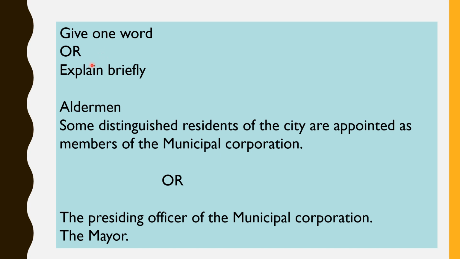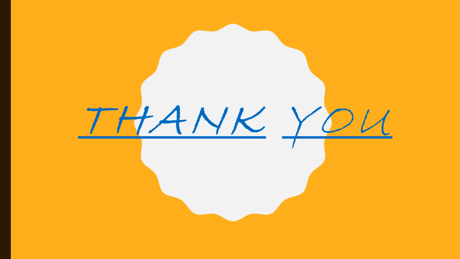If you get the word alderman, then you will write: some distinguished residents of the city are appointed as members of the municipal corporation. They are called aldermen. Or the question will come like this also, the presiding officer of the municipal corporation. That will be name the following or give one word. Then you will write the mayor. I hope you understood. You have to clearly understand how to answer the questions. Thank you. All the best.